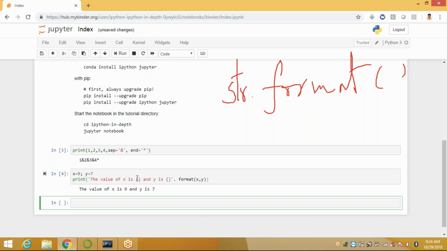Here the curly braces are used as placeholders. We can specify the order in which it is printed by using the numbers.